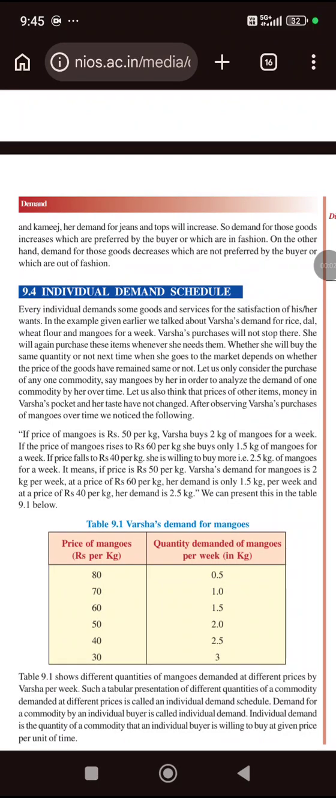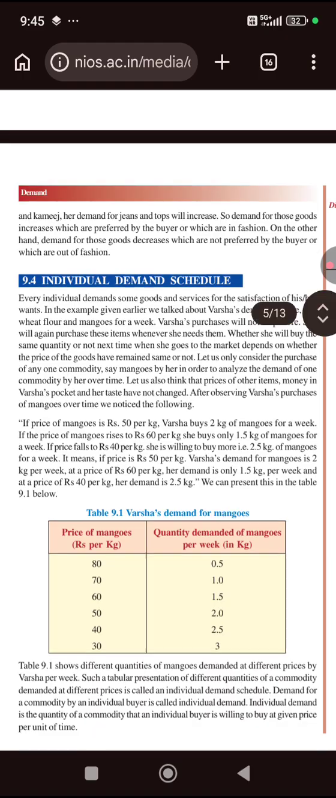9.4 Individual Demand Schedule. Every individual demands some goods and services for the satisfaction of his or her wants. In the example given earlier, we talked about Varsha's demand for rice, dal, wheat flour, and mangoes for a week. Varsha's purchases will not stop there. She will again purchase these items whenever she needs them. Whether she will buy the same quantity or not next time when she goes to the market depends on whether the price of the goods has remained the same or not.